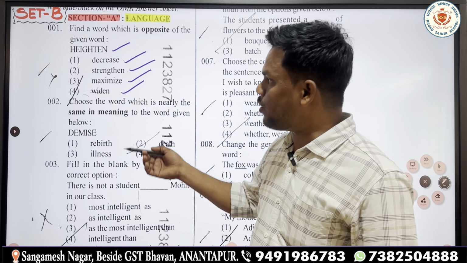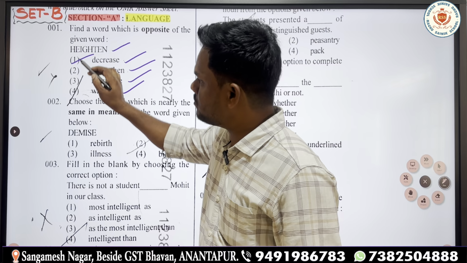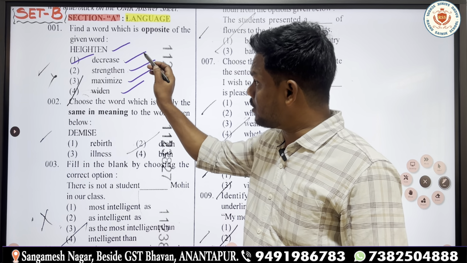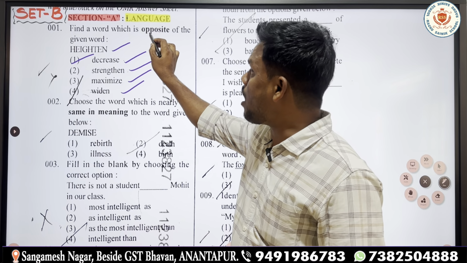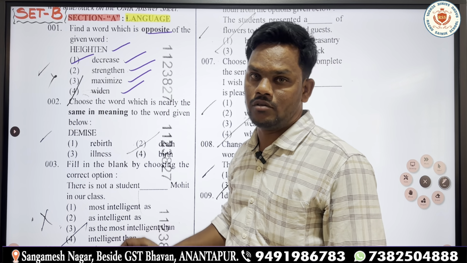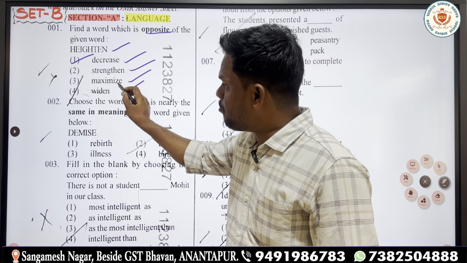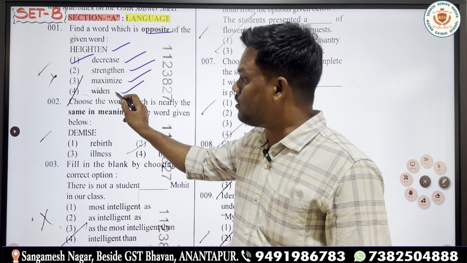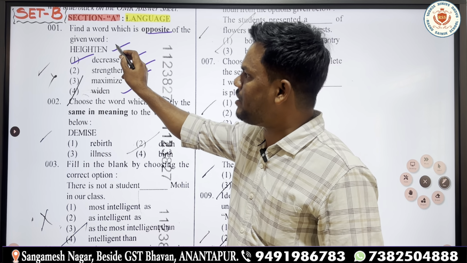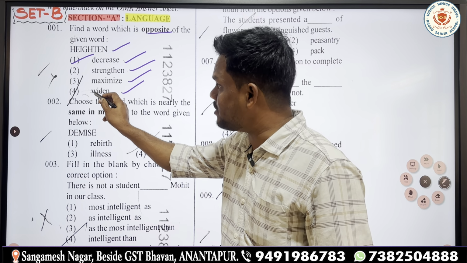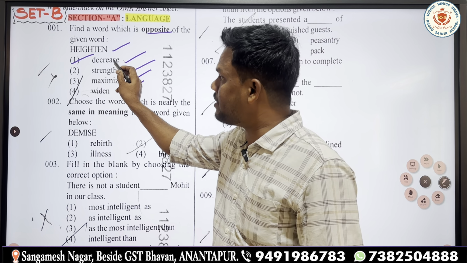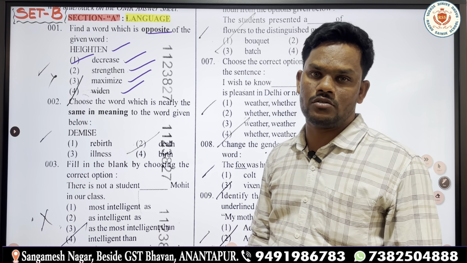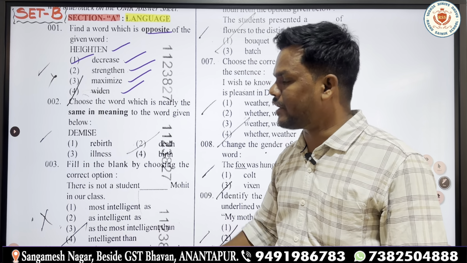It is obviously going to be decrease. The question is asking us to identify the word opposite of heighten. Strengthen, maximize, widen: these 3 give the same meaning as heighten, and these are the synonyms of heighten. So, the opposite of heighten is certainly going to be decrease.